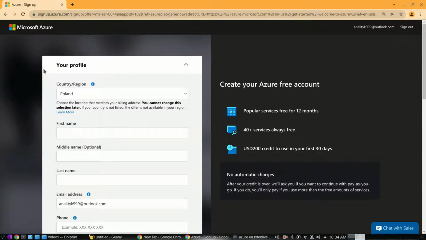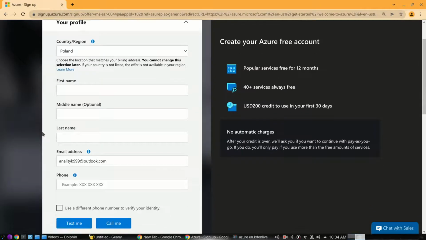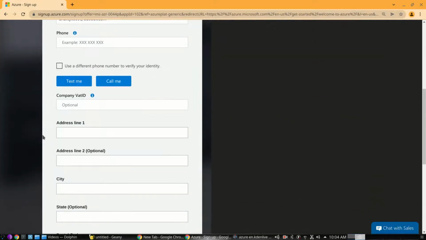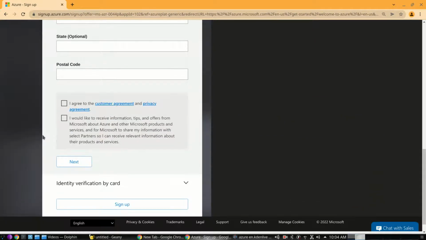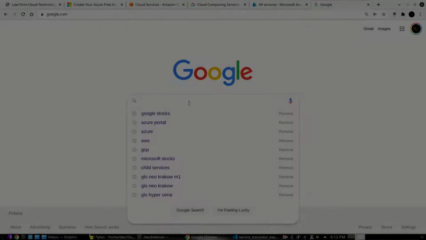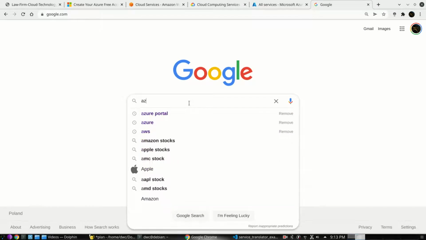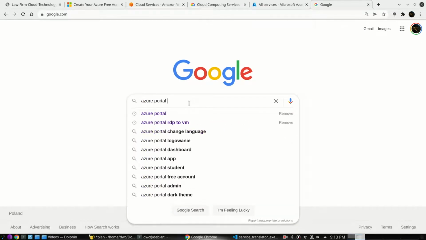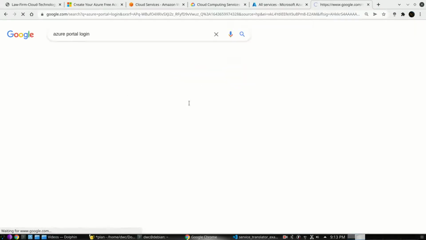I'm going to get a simple registration form where I need to put a couple of basic pieces of information like my name, email address, phone, and a few other details. And at the end, the most scary step, I need to put in my credit card. But there is no reason to be afraid. We are not going to be charged at all without our clear approval. Once this is done, the easiest way to log in is to write Azure Portal login.